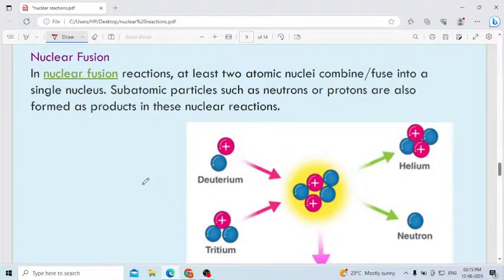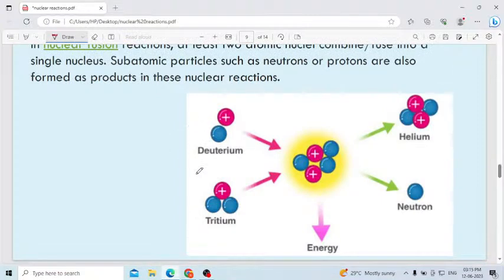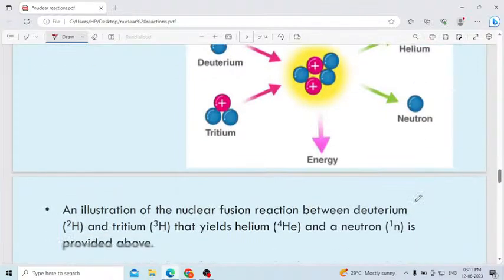Next one, this is a very small topic, within half an hour I can complete. Nuclear fusion. In a nuclear fusion reaction, at least two atomic nuclei combine or fuse into a single nucleus. Subatomic particles such as neutrons and protons are also formed as products in this nuclear reaction. See here, deuterium and tritium, two nuclei, when they combine, an enormous amount of energy will be released. Then we will get helium and also a neutron.